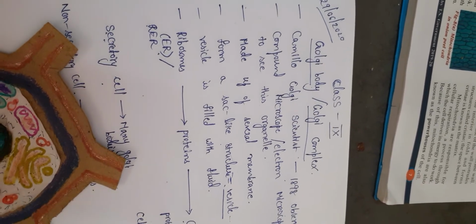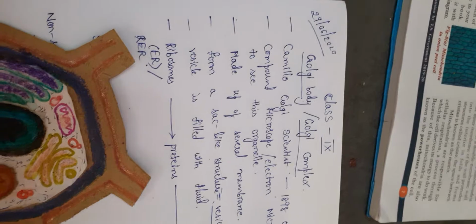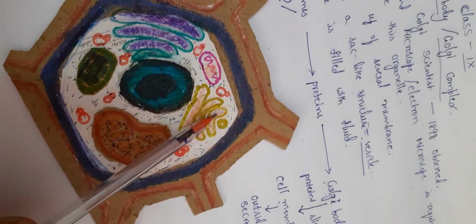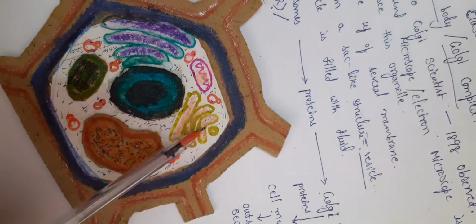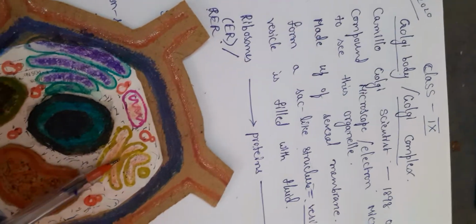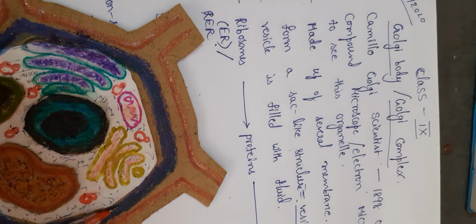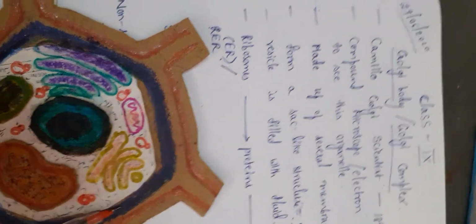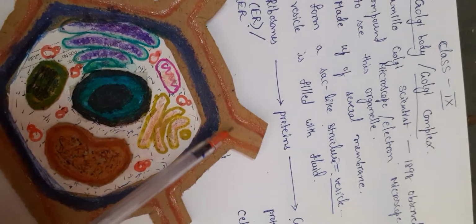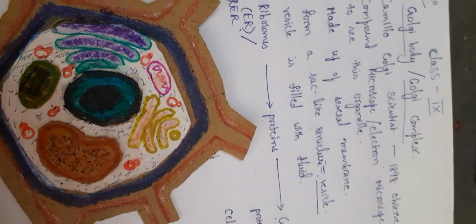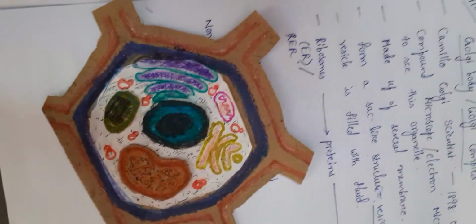All these are vesicles in the Golgi body. Whatever proteins are changed here are present in the cell membrane, or they are thrown out of the cell. That is the function of the Golgi body.